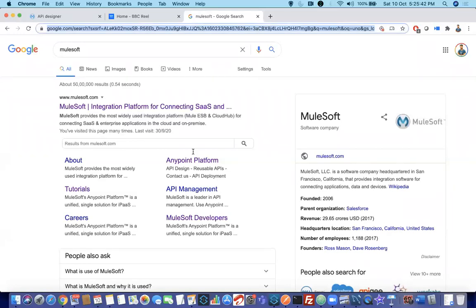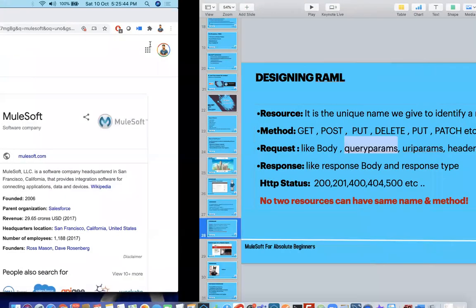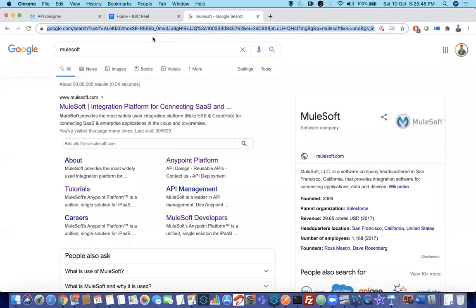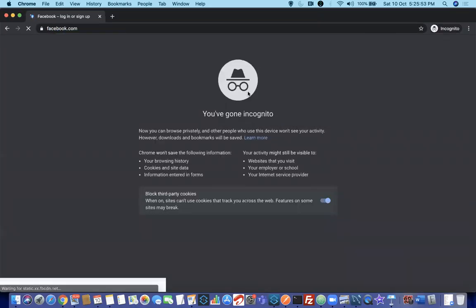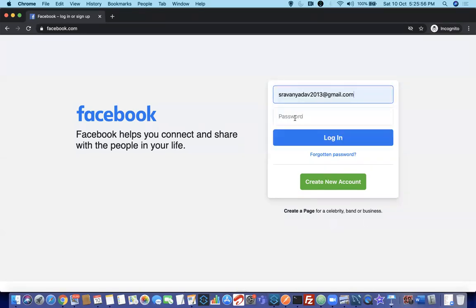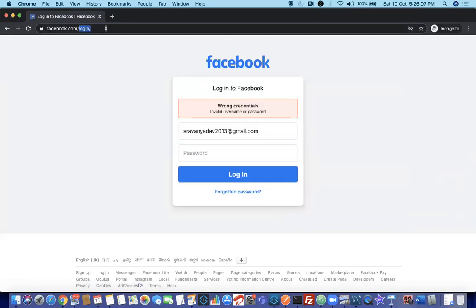And also I told you about the body, right? So body is something like, for example, let me go to facebook.com. Suppose you are on facebook.com, you are writing something and you are logging in. When you click on login, again see there is some URL which will be appended automatically to perform that operation. You can see login, so that means the login operation is performed using the login resource. But you can see there are no query parameters, and you must be wondering where these inputs are passed. So it is passed internally as a body.